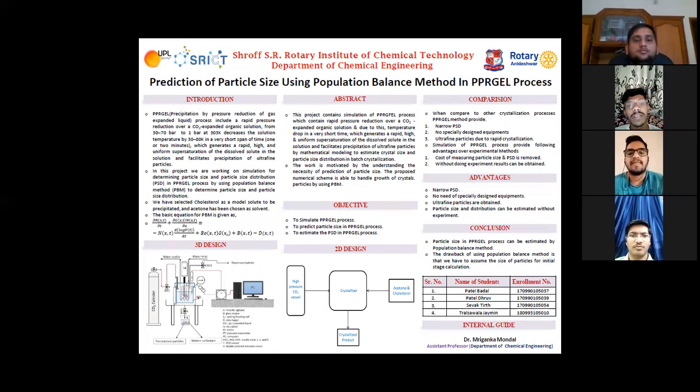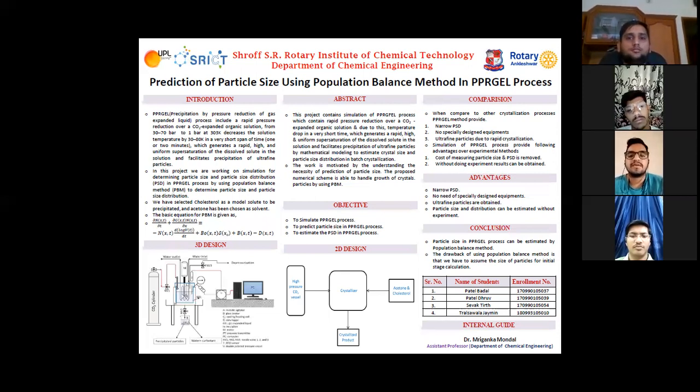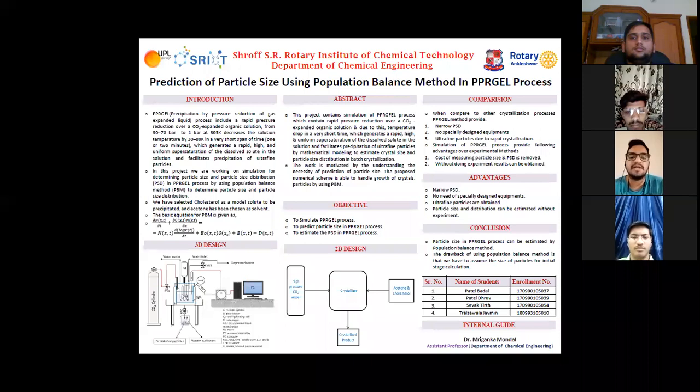Now my friend Jaimin tells the advantages and conclusion. Our project's advantages are narrow size particles and no need for specifically designed equipment. Ultra fine particles are obtained. Particle size and distribution can be estimated without experiment. Conclusion: particle size in the PPR gel process can be estimated by the population balance method. The drawback of using the population balance method is that we have assumed the size of particles for the initial state calculation. Thank you.